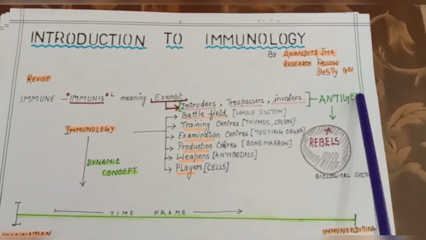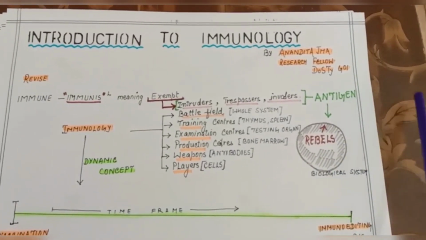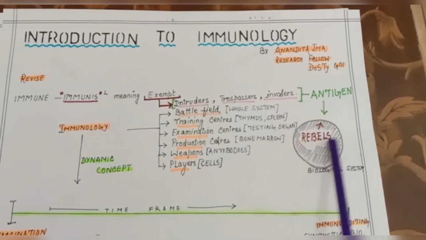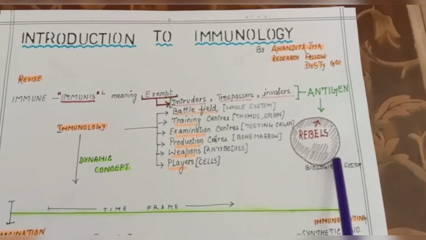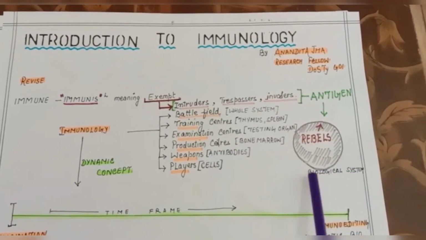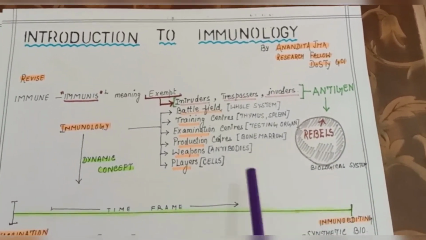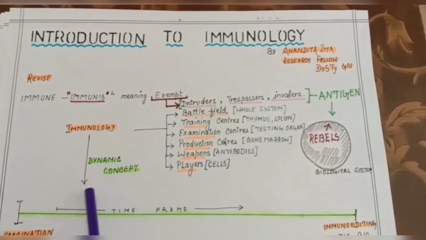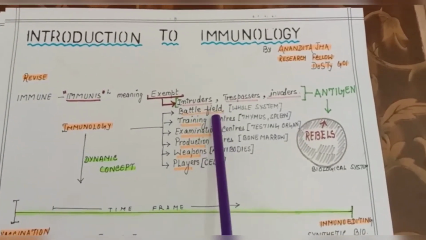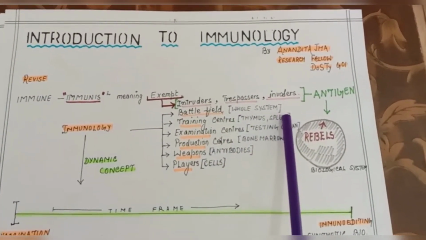This is not only the concept of antigen, like foreign things, but also the internal rebellers, right? These also need to be eradicated from the biological system. So it is a holistic approach. Immunology is a holistic approach in order to study the battlefields, which is the whole biological system.